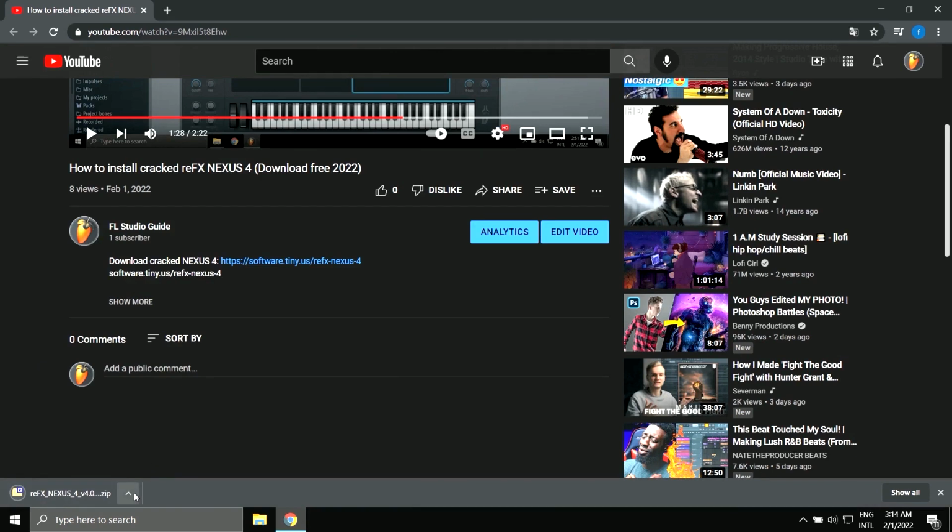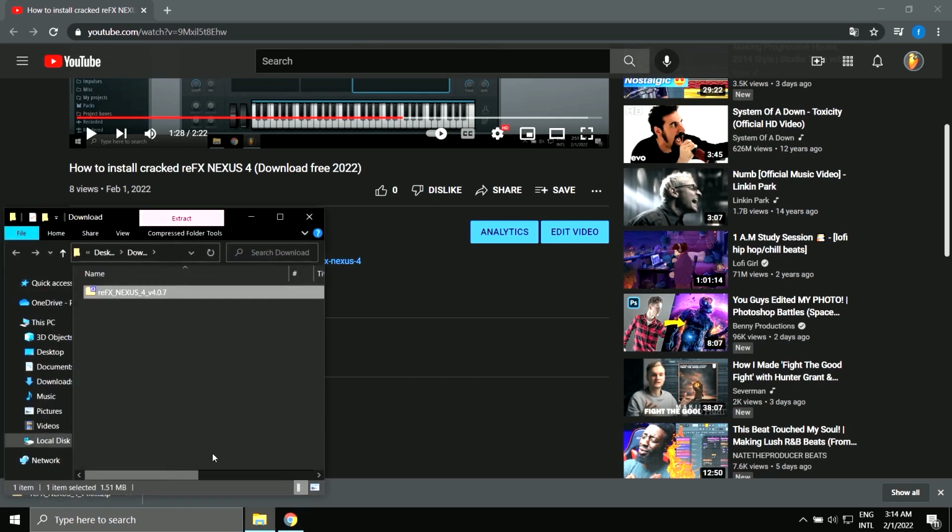Download the file, unzip the archive, and run the installation file.